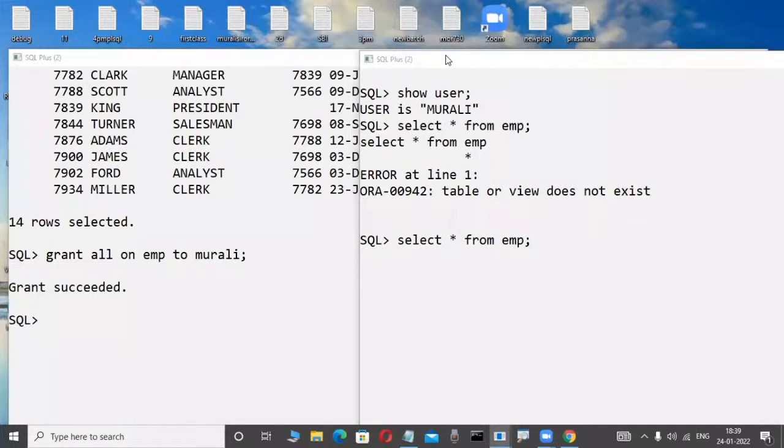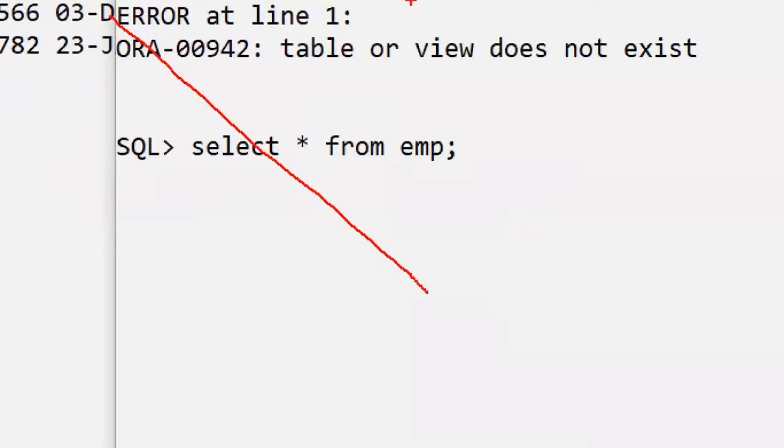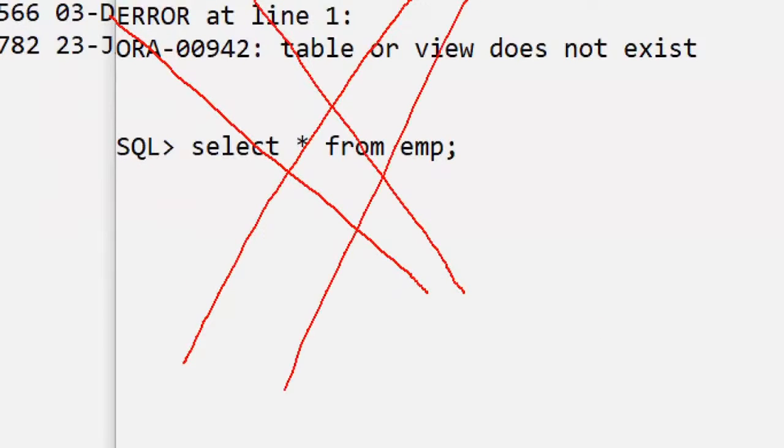Very good, very good. So many fellows are in our class. Otherwise, I am also a first-time newcomer, and I am also thinking like that: nothing is there, grant is succeeded, then possible. You are also telling like that. I am also thinking like that. But impossible. That is the beauty of the relational data model. Impossible.